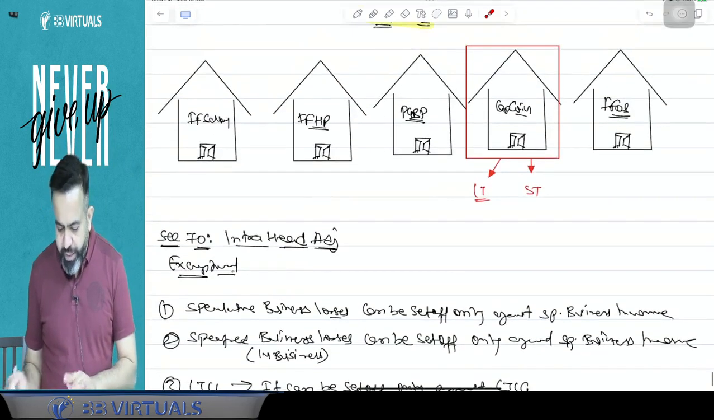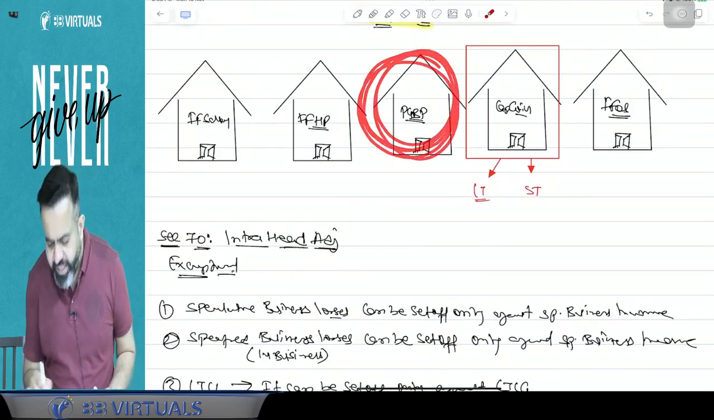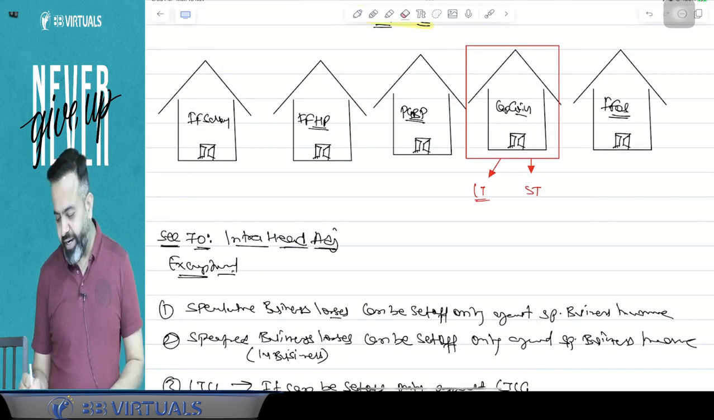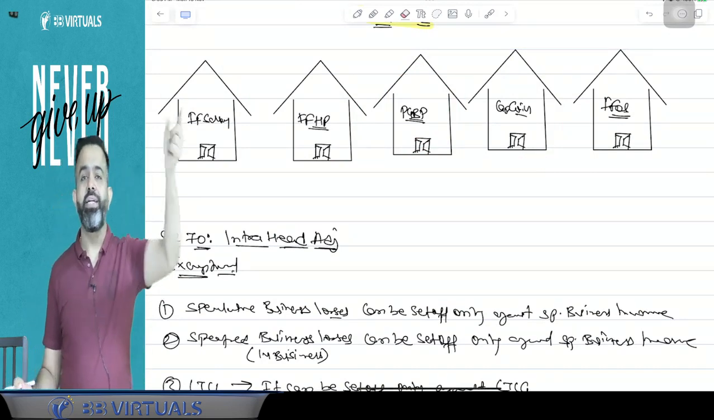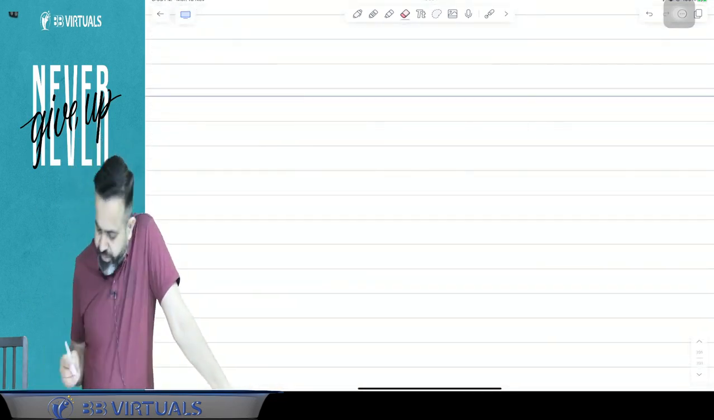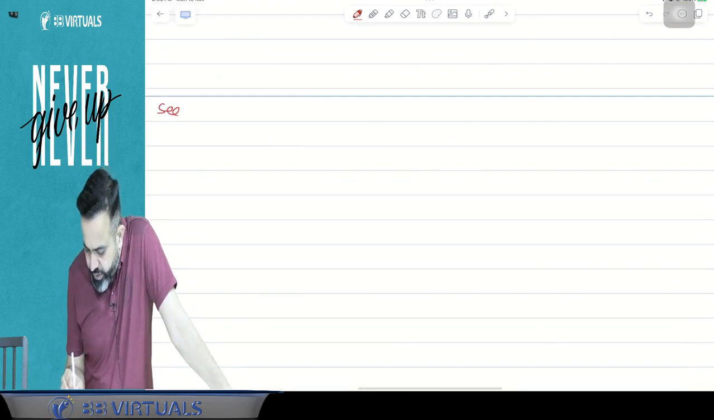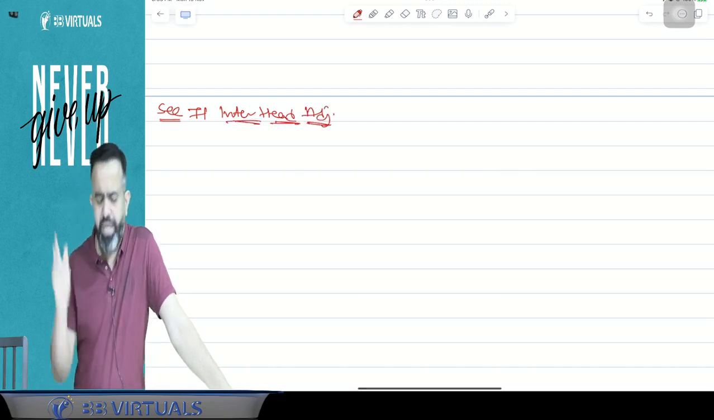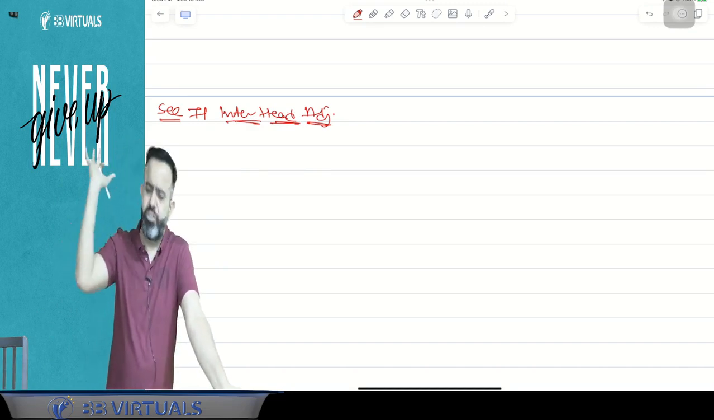First you will do the intra-head adjustment, means within the head only. Now guys, if within the head there is no sufficient profit, then you will go to another head. So you will do the inter-head adjustment. Now I need your attention. Here there is one section, section 71, that is your inter-head adjustment.